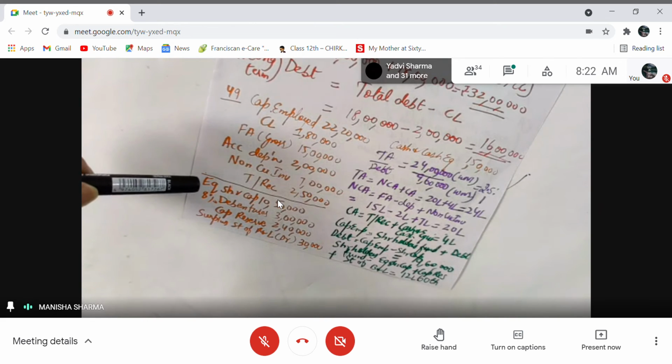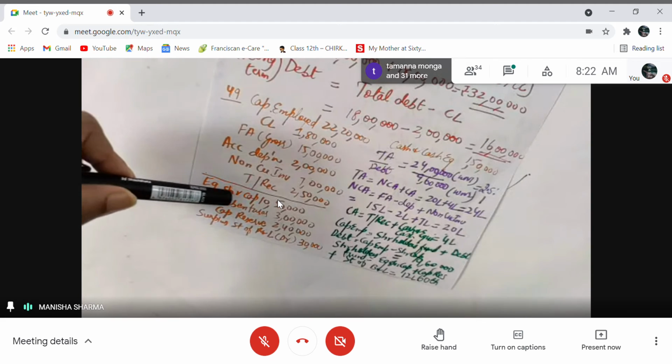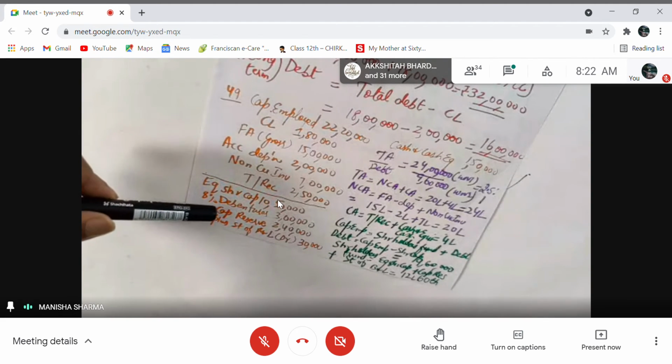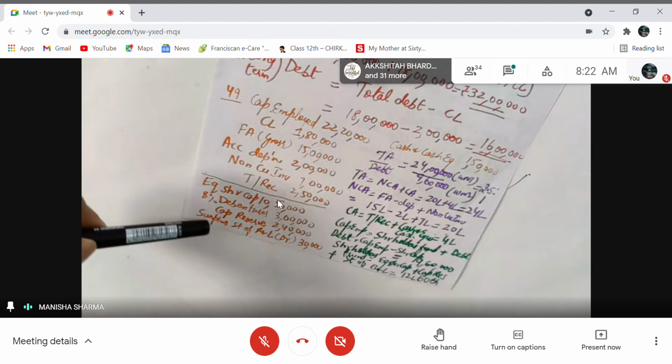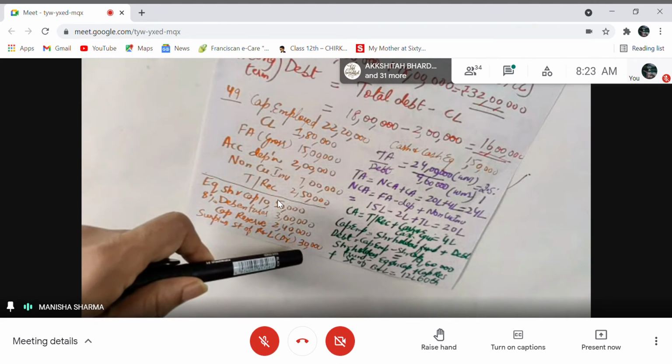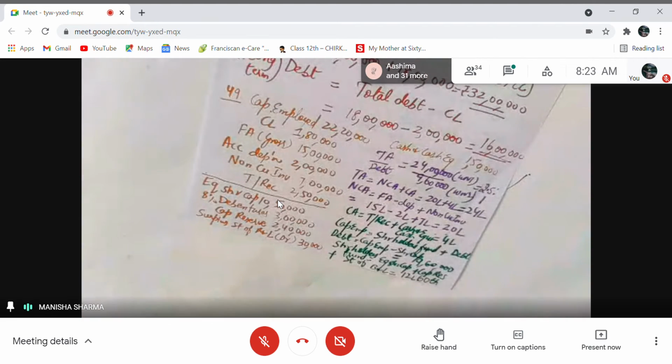So the shareholders fund will be equity share capital 10 lakh 50,000, plus capital reserve 2 lakh 40,000, minus loss in surplus, 30,000. By doing it, the shareholders fund is coming out to be 9 lakh 60,000, right? Okay, shareholders fund. So you apply that, capital employed minus shareholders fund will be debt.